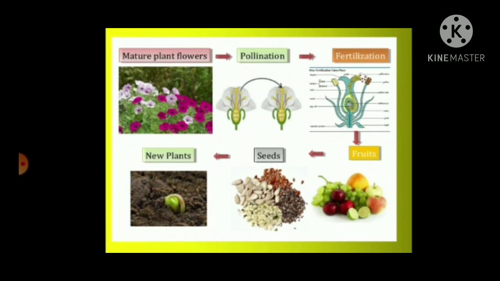Then the male and the female gamete fuse together to form a zygote, and this is known as the fertilization. After the process of fertilization, we find fruits, then we obtain seeds from the fruit, and when we sow these seeds in the soil, and when the seeds get enough temperature and favorable conditions, then they can grow into a new plant.